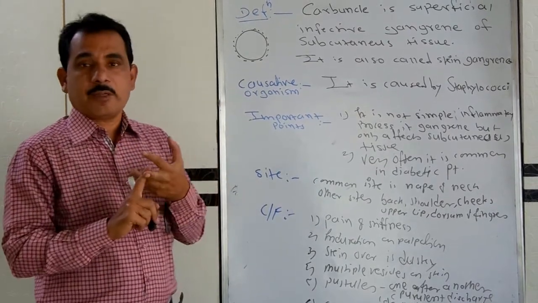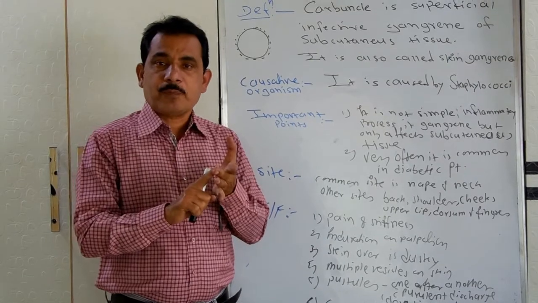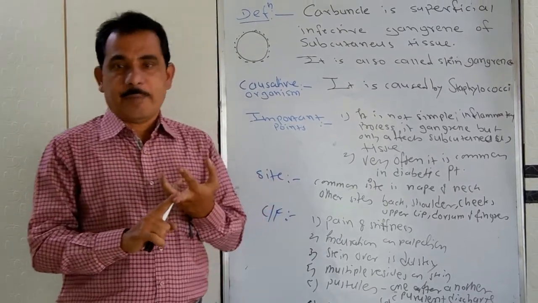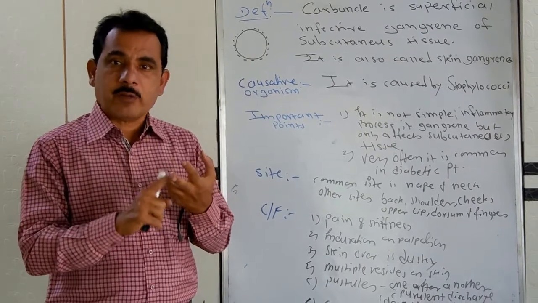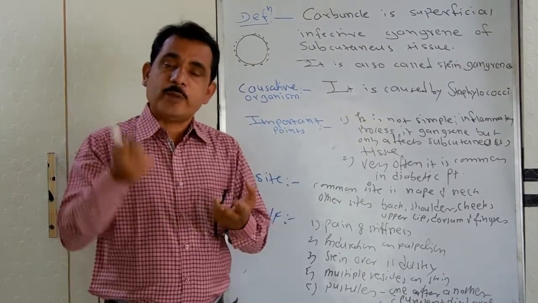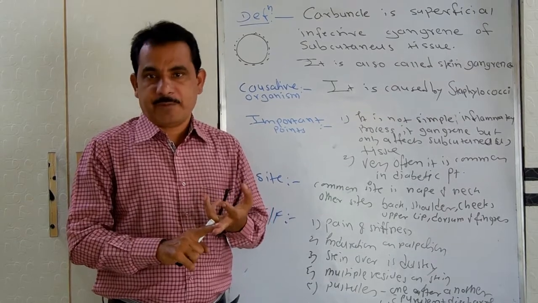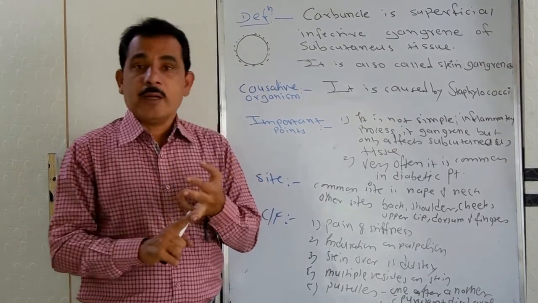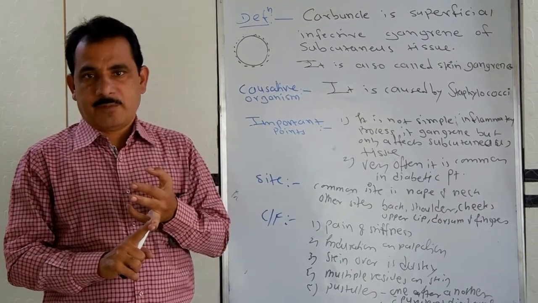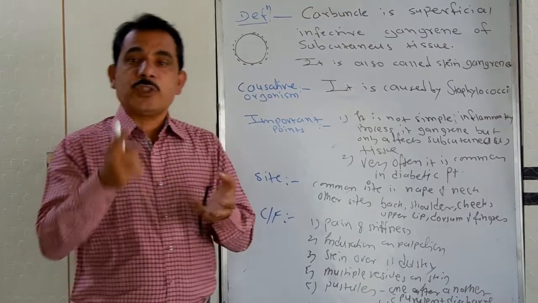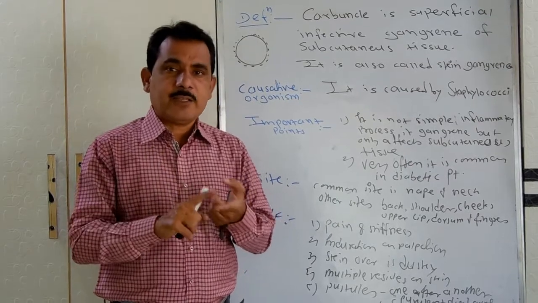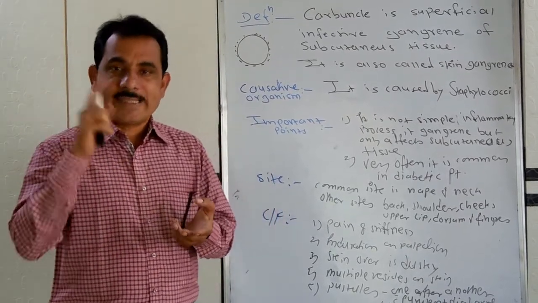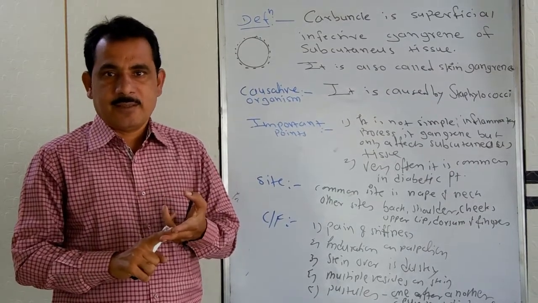So what should we do in the treatment of the carbuncle? The first step: if the patient is diabetic, we must treat the diabetes. Proper treatment of diabetes, if needed, should be carried out under the guidance of a dietitian. After controlling diabetes, then give antibiotics. Routinely you can give erythromycin, but it is better to give it after the culture sensitivity test.